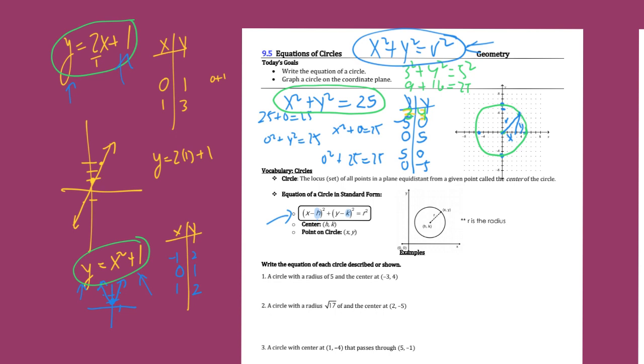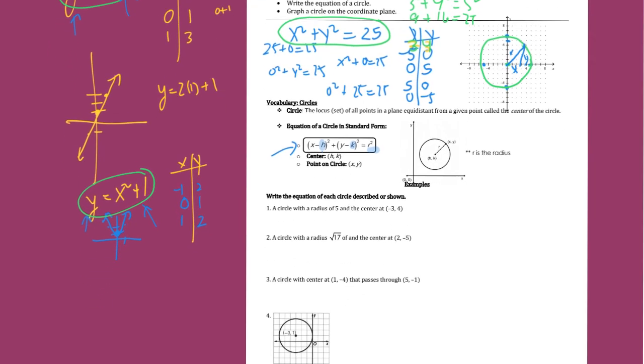The other thing you'll notice is that because it's the Pythagorean theorem, you square the radius to put it on the right side. And if you see a number there, that's not the radius, that's the radius squared. So those are two things that you need to hold on to.